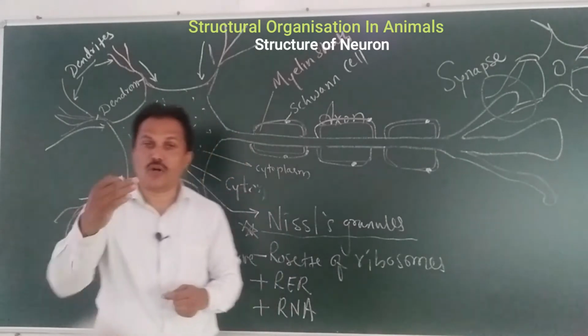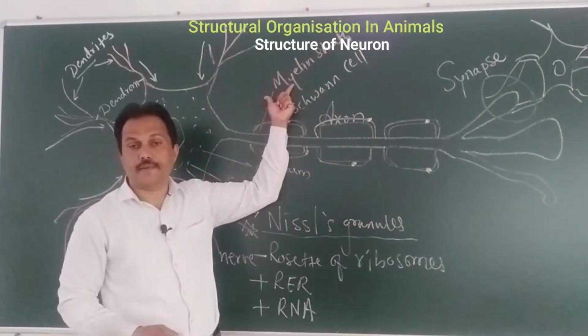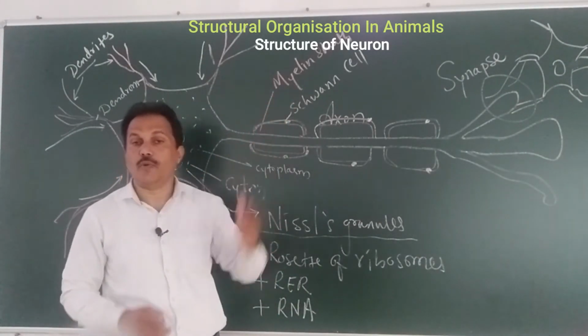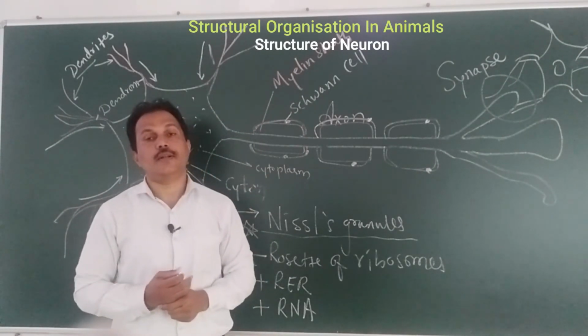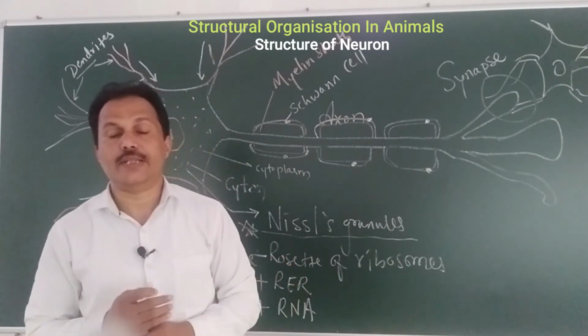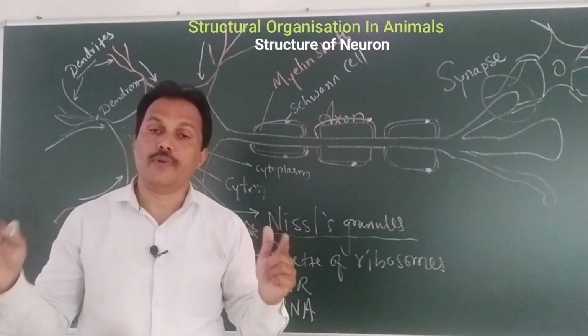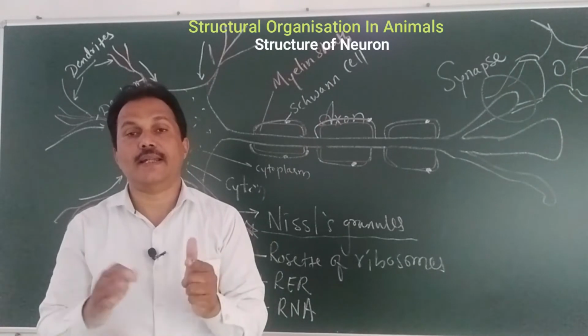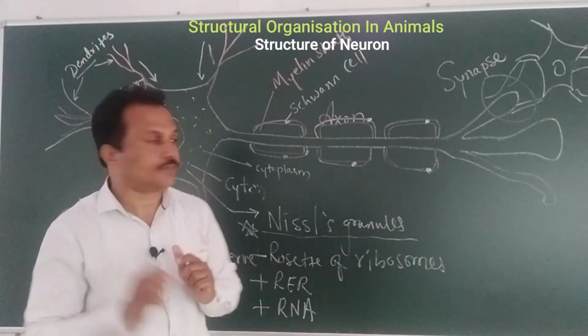In white matter the neurons are all myelinated, that's why they appear white. In gray matter the neurons are unmyelinated, with no myelin sheath on the surface of the neurons.